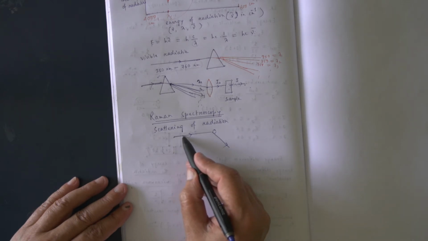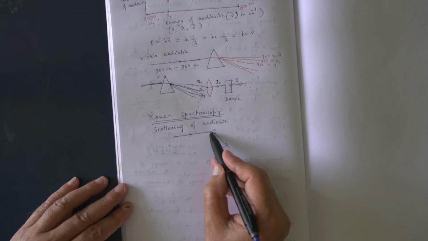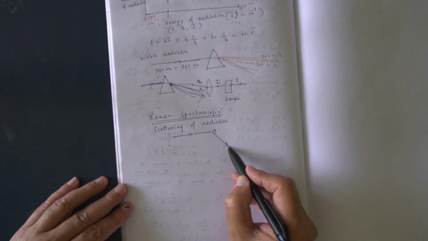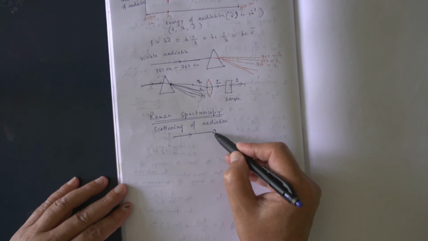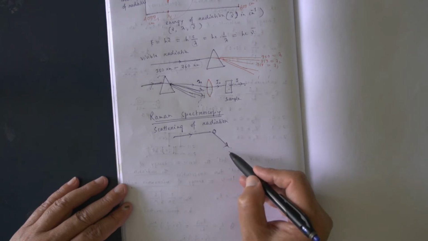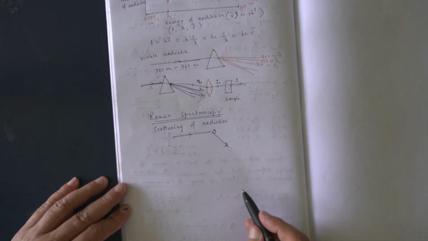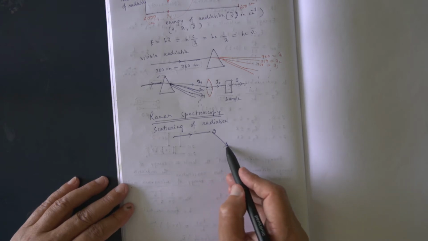Initially the radiation was coming like this; after striking this, it gets deviated, and this we call scattering, deviation. Scattering may be in this direction, any direction. So this is the scattered radiation.